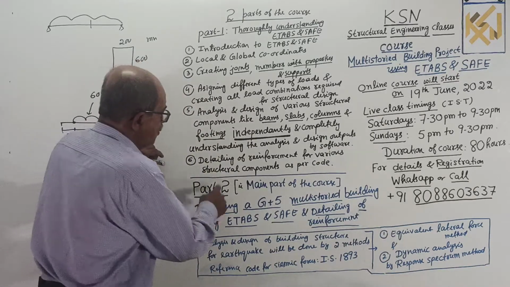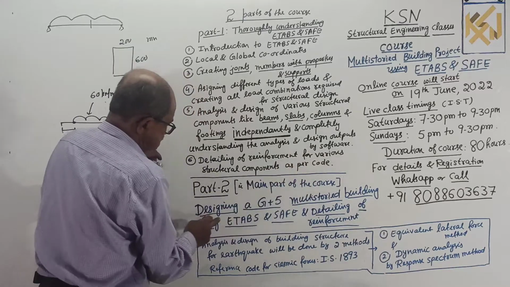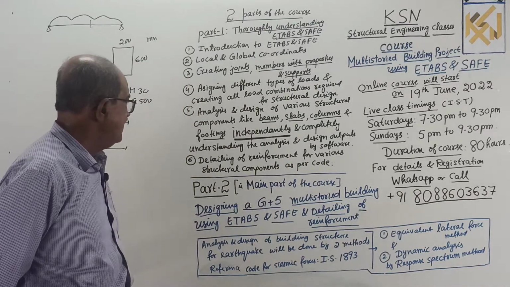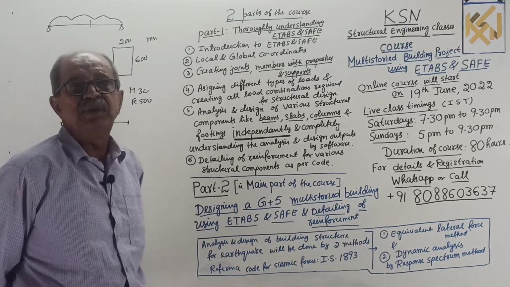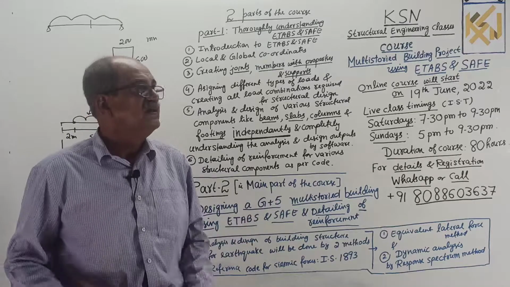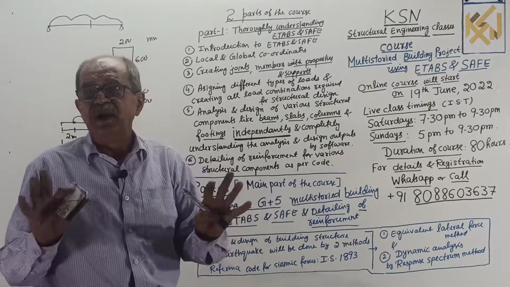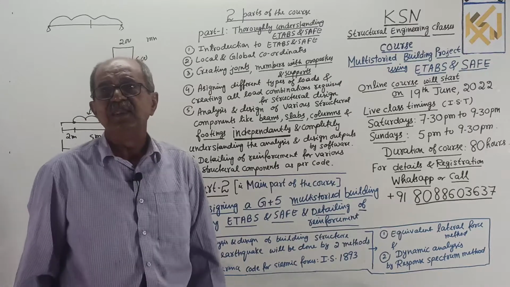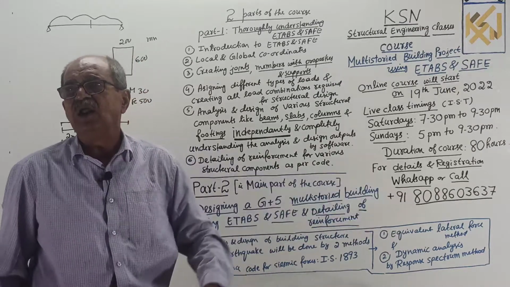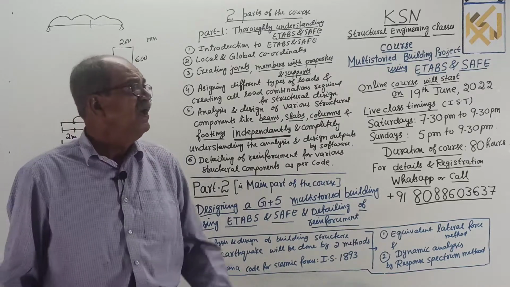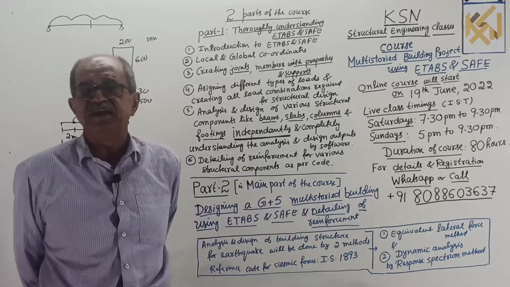Then part 2, the main part of the course: designing a G+5 multi-story building using ETABS and SAFE and detailing of reinforcement. Complete building design means as if you are a consultant. Suppose you get a building project. Yes, you should be in a position to complete a design and give the output there, or prepare the drawings, detailing of reinforcement and all required drawings, and send them to the site.